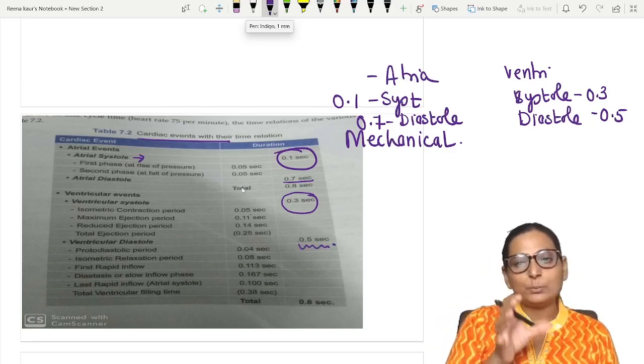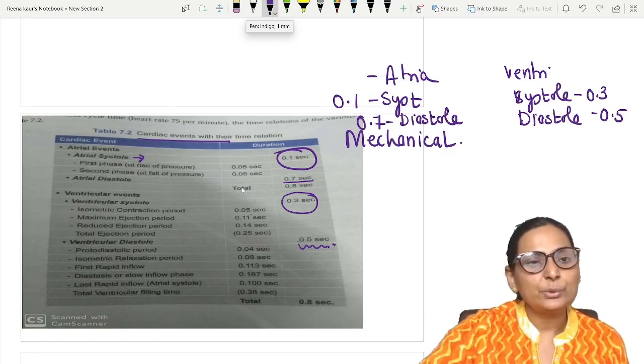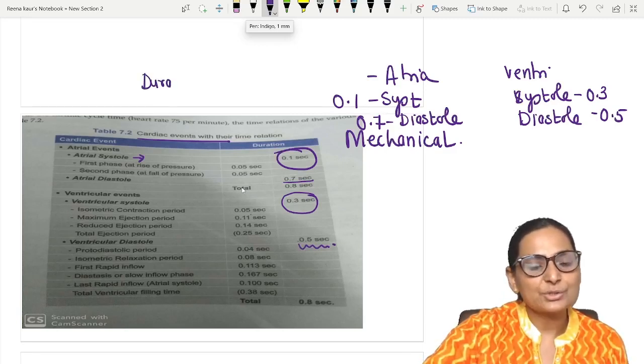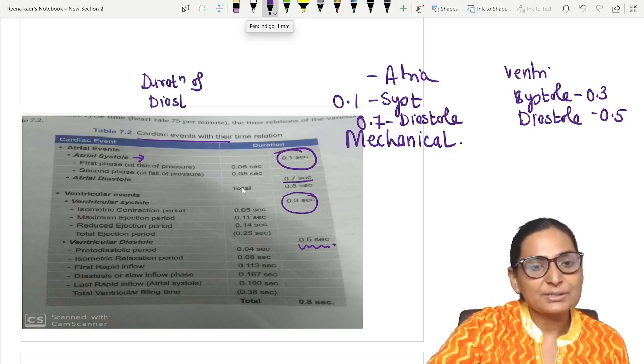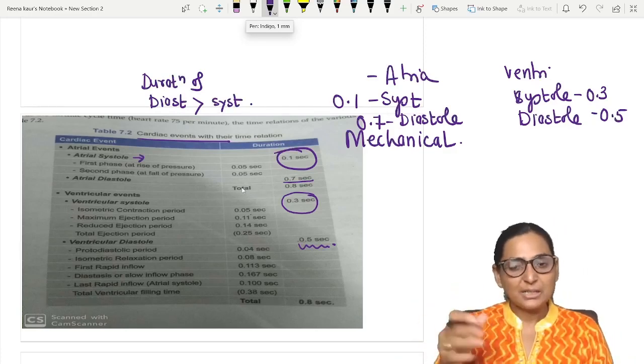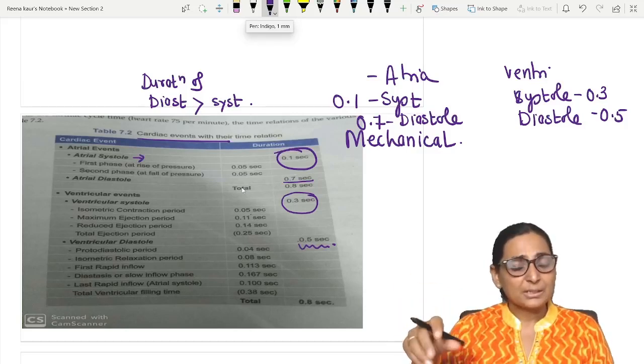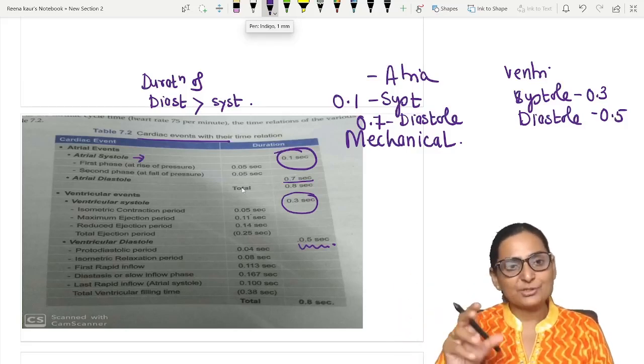So one very remarkable feature of the cardiac cycle is that the duration of diastole is more than the duration of systole. You saw it, right? Just 0.1, 0.7, 0.3, 0.8. Significantly, the diastole is more.